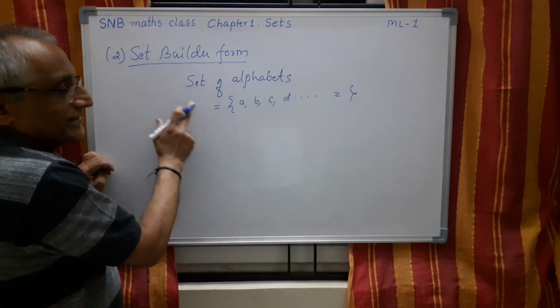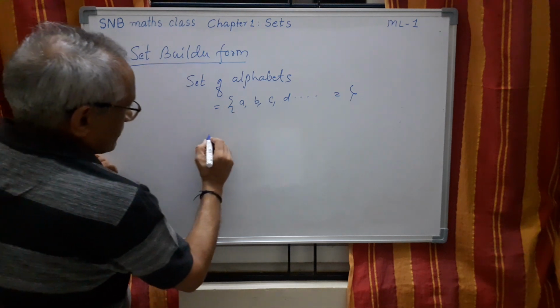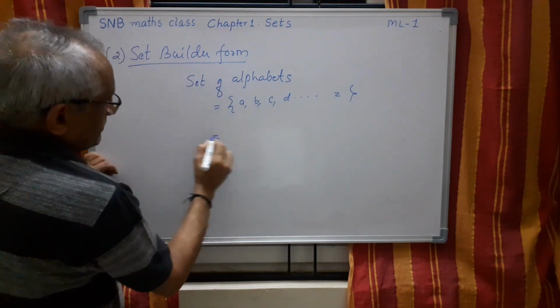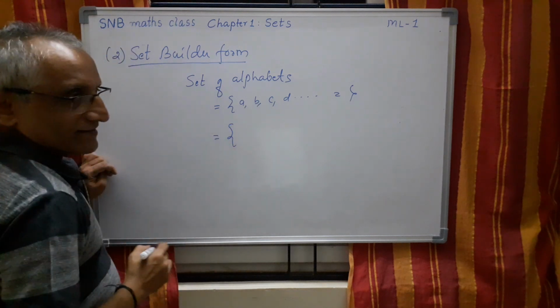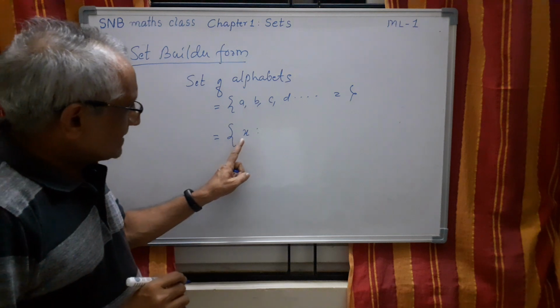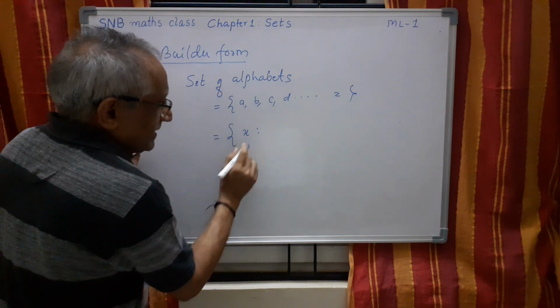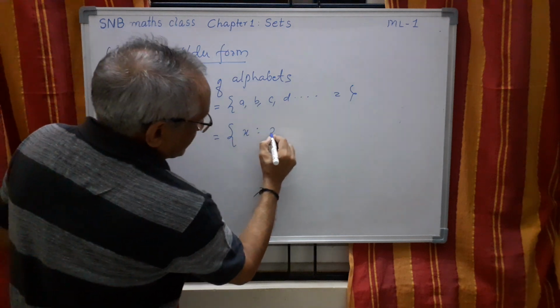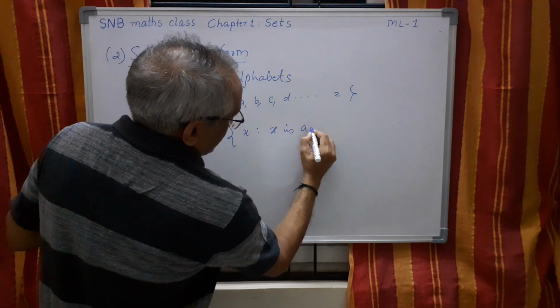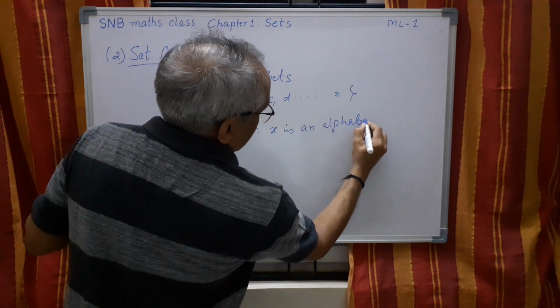This is now tabular form, roster form. Now in set builder form, we write like this: X such that, this colon should be read as such that, X is an alphabet.